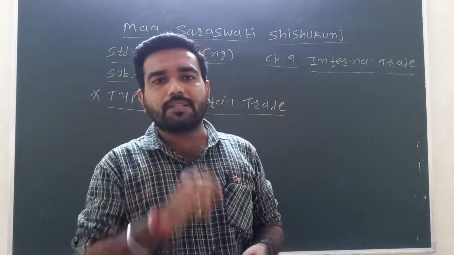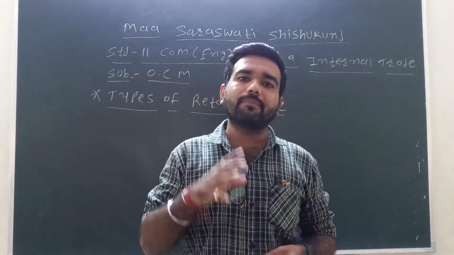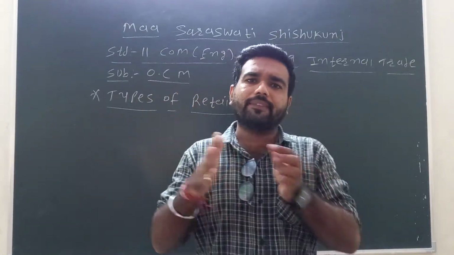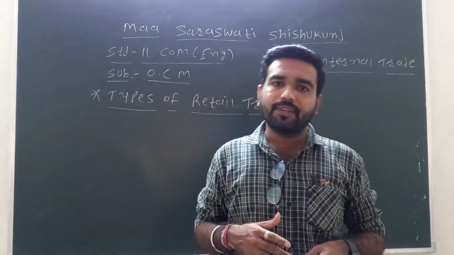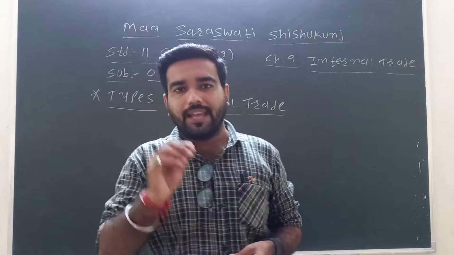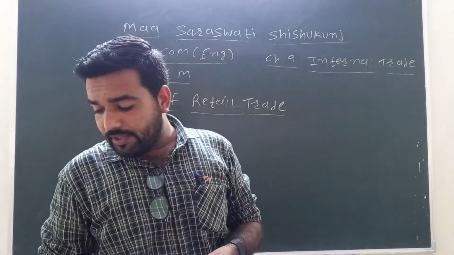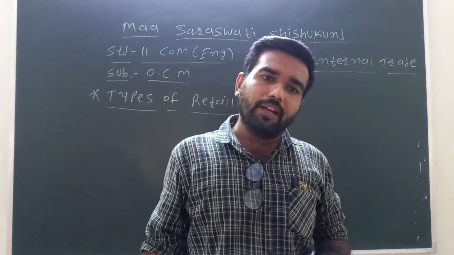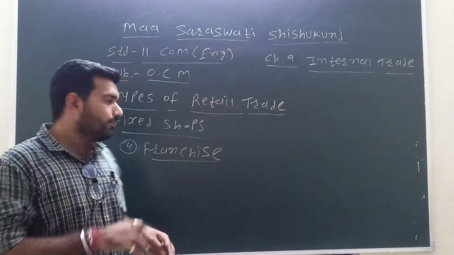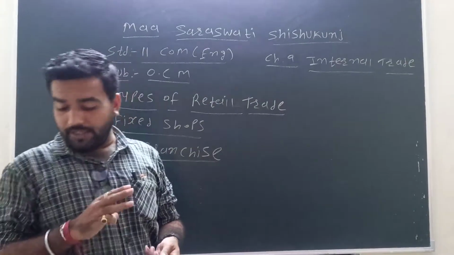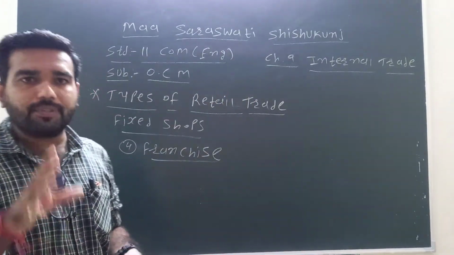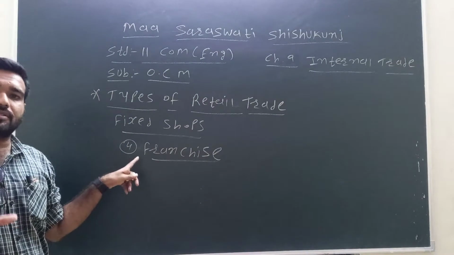In the fixed shop, first of all here is the big shop. We have completed what is a big shop and its characteristics. Departmental store, in which different departments for different products are there. Next we have shown the chain store and its characteristics, and last we have shown the mail order chains. Up to this we have completed. Now after the third step comes the mail order shops. Now the fourth step.